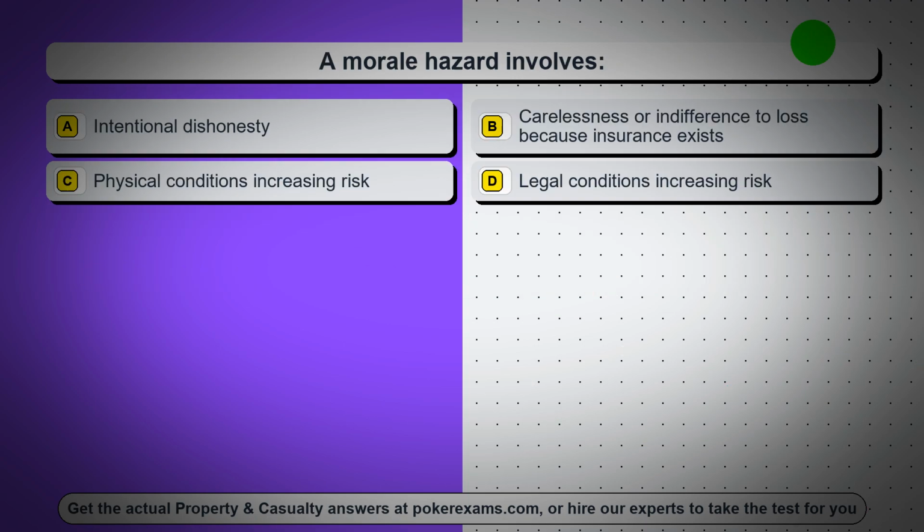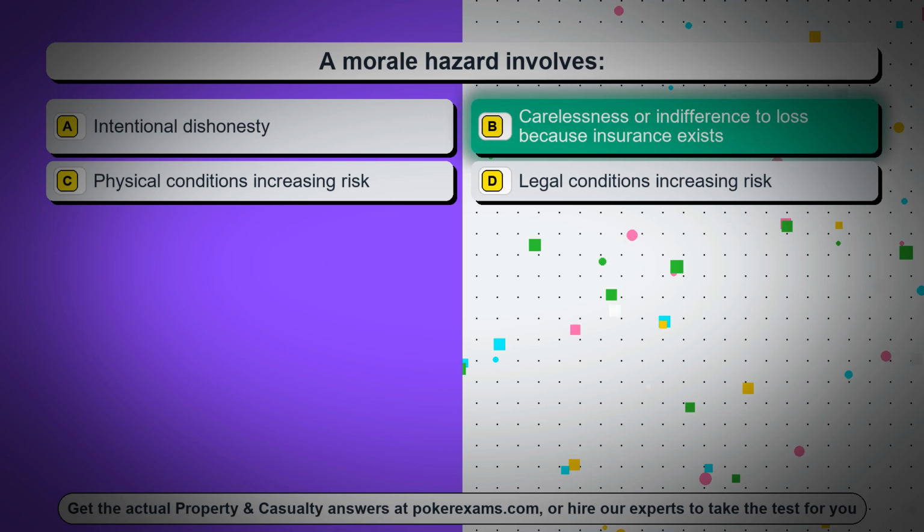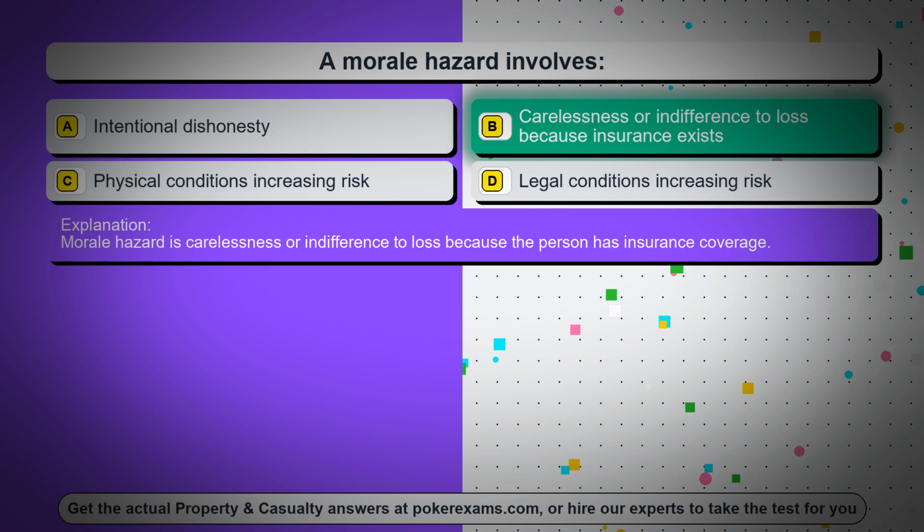Question 16. A morale hazard involves, option A, intentional dishonesty, option B, carelessness or indifference to loss because insurance exists, option C, physical conditions increasing risk, option D, legal conditions increasing risk. The correct answer is option B, carelessness or indifference to loss because insurance exists. Morale hazard is carelessness or indifference to loss because the person has insurance coverage.